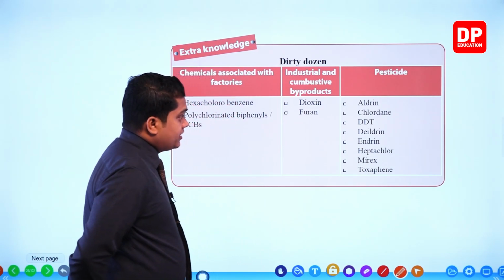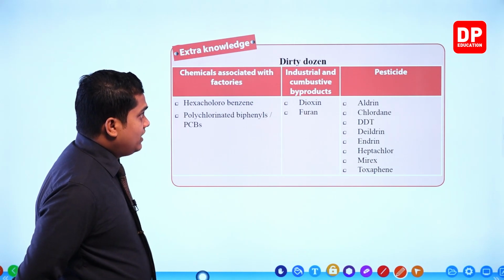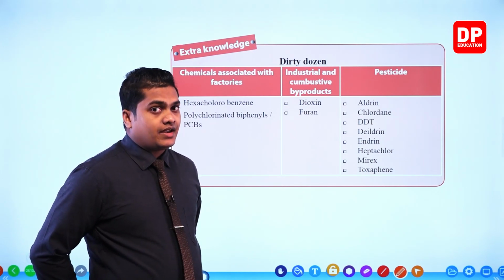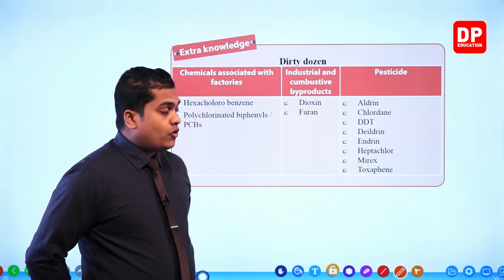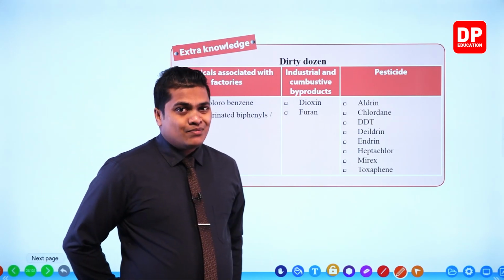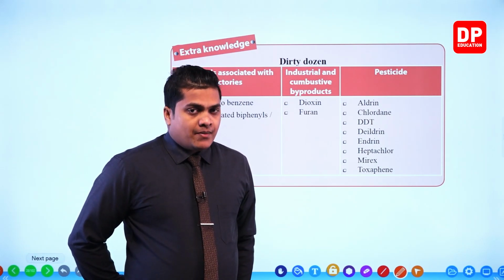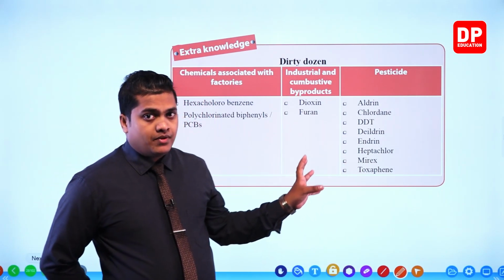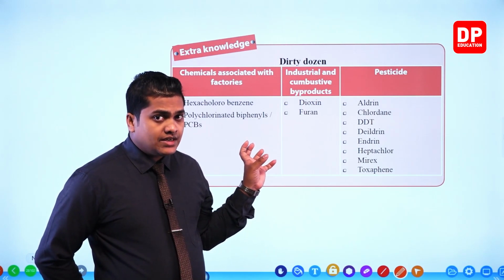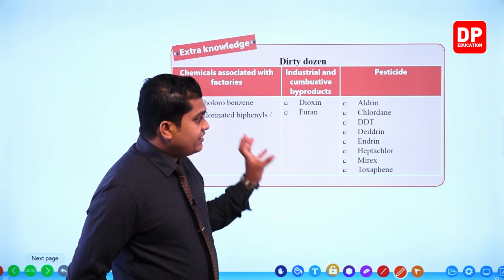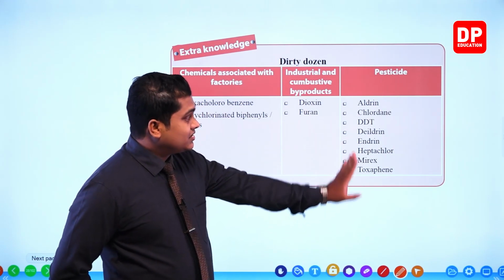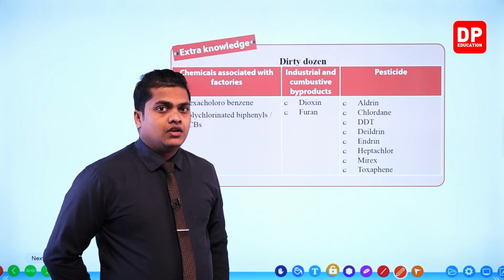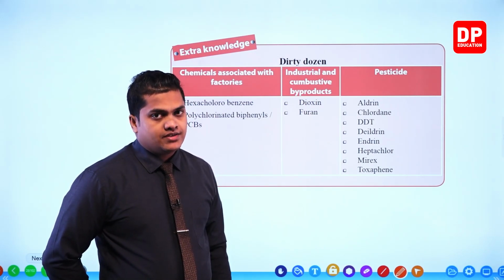So within this table, my dear children, you can observe all 12 POPs which have been identified up to now. All of these substances are carbon based, my dear children. Carbon based means the main constituent element in these substances is carbon, right? The other case is that these particular types of substances are much more harmful for the environment. That is the second case.